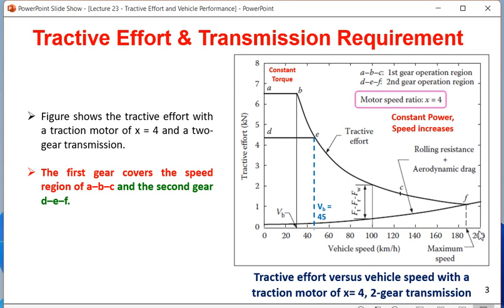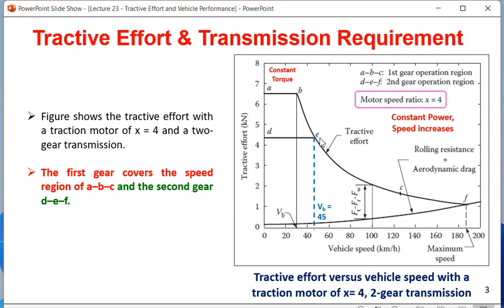So a little bit of discrepancy is there. You can say 200, or if you are taking 190 or 180, it will be exactly 180 by 45, x is 4. Those little bit of discrepancy you can understand, I think. So this region after this point B or after this point E will be a constant power region. Sorry, not constant speed. Speed will be increasing. It will be called a constant power region. In this case, the torque will be reducing.